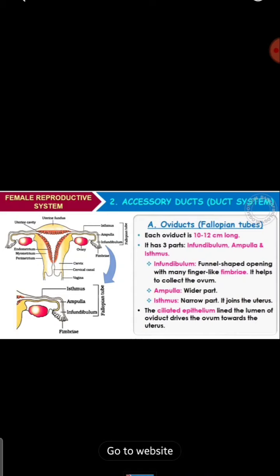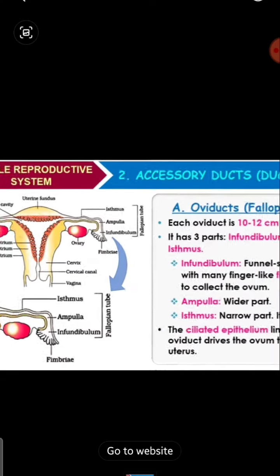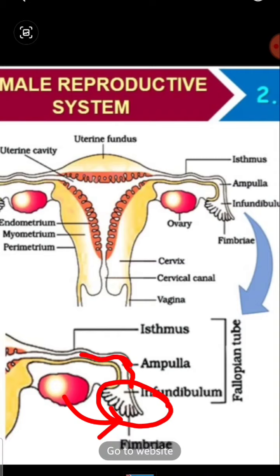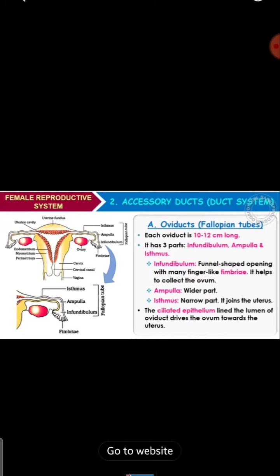The ampulla is a wider part, and the isthmus is a narrow part which joins the uterus, as you can see here. Here the infundibulum collects the ovum, and then the ampulla, which is the wider part, helps in transfer, and the isthmus, which is a narrow part, helps in connecting it to the uterus, right?